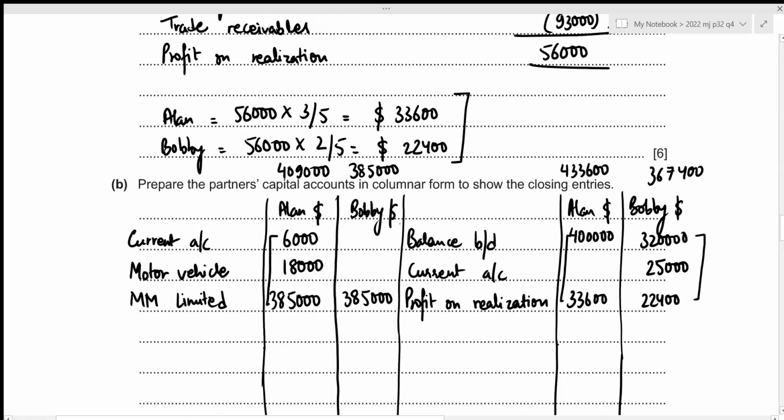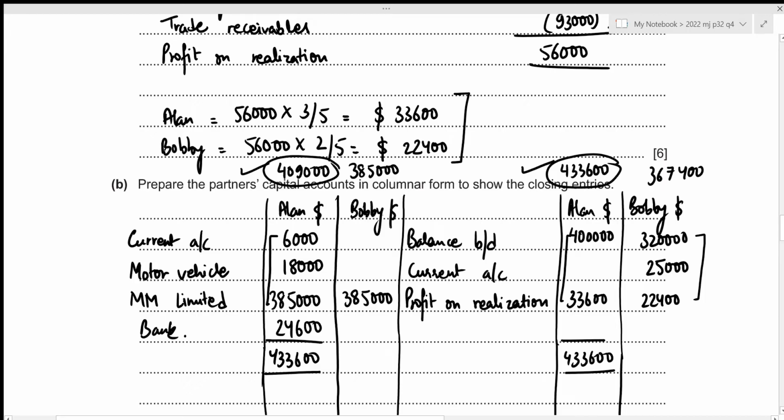Now for Alan, we can clearly see that the heavier side is the credit side. So this will be the total. It should be the same for debit side as well. And now the balancing figure will go towards the debit side. So this balancing figure is just going to be the difference between the total for these two sides. So that's 433,600 minus 409,000, which results in 24,600.